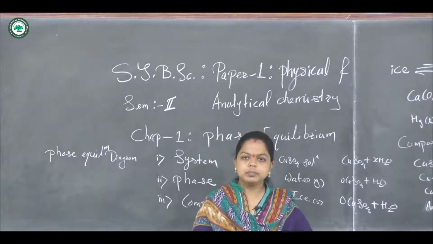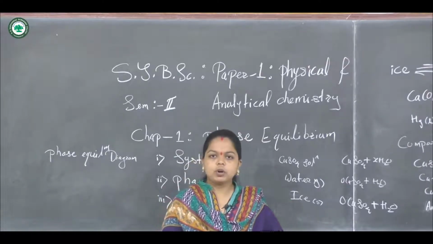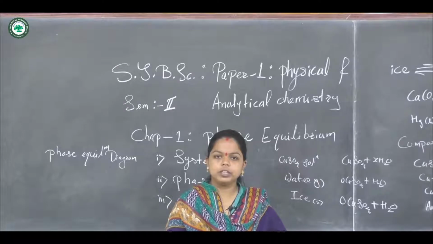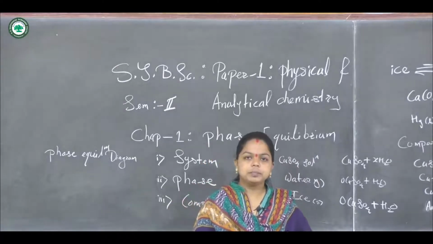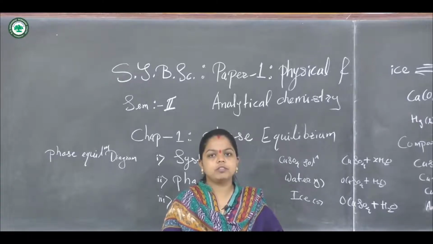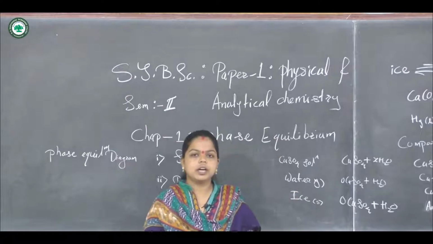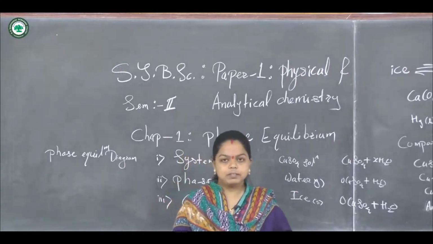So equilibrium is the state of minimum energy for the substances or for the component, at which temperature and pressure may be kept constant or the variables are somewhat constant. So substances or phases always try to come into equilibrium with each other.